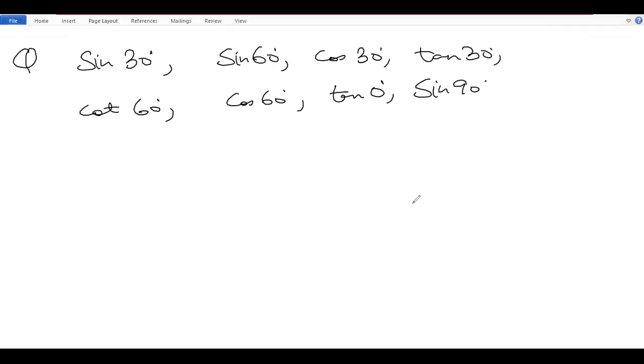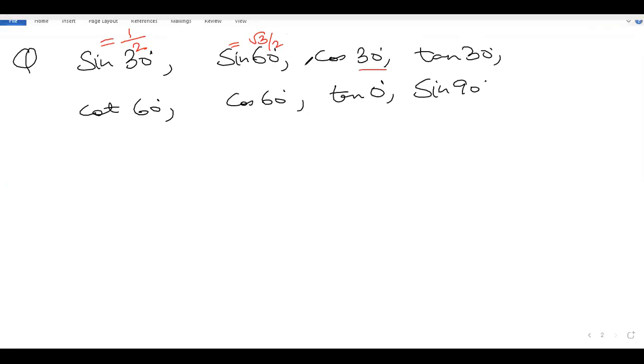Okay, fine. Basic values we have to remember, right? All are correct. So sine 30 we know, this is 1 by 2, correct, no problem, because sine increases along with theta. Sine 60 will be root 3 by 2.